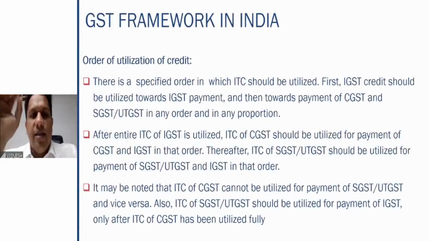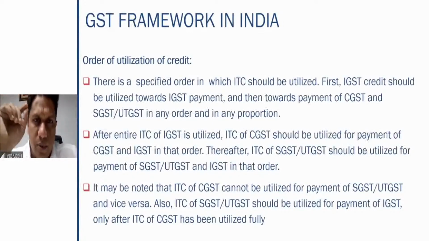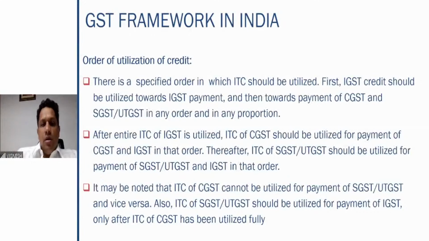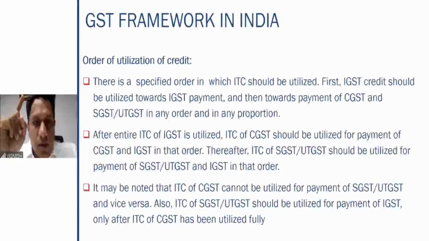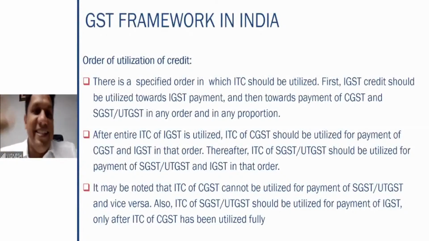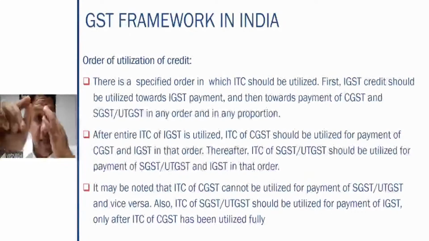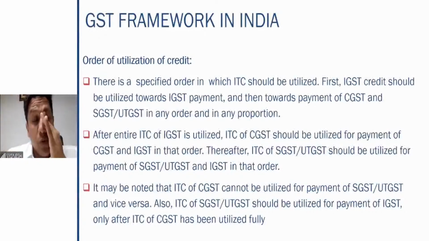Then after the entire ITC of IGST is utilized, once the input tax credit of IGST is utilized, it becomes zero. Then we come to the input tax credit of CGST. Input tax credit of CGST, first you have to use towards CGST only. After it is exhausted, you use it towards the IGST. Please remember, you cannot use the CGST ITC for paying the SGST output. CGST input tax credit cannot be used for the purpose of paying the output SGST. That is an important point which you have to remember.